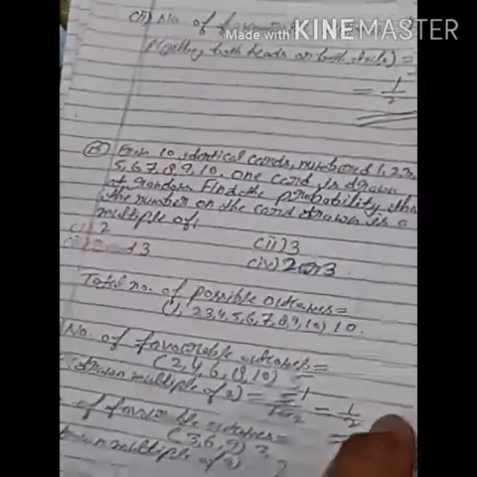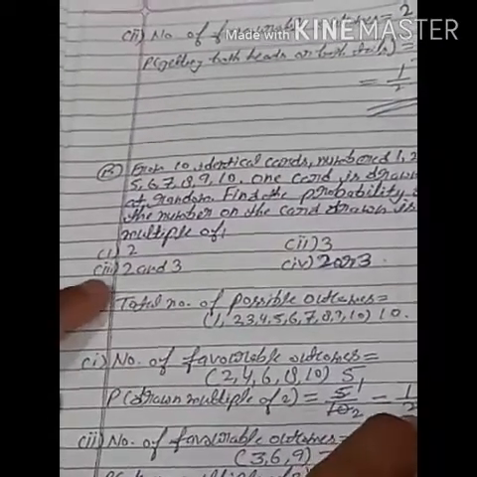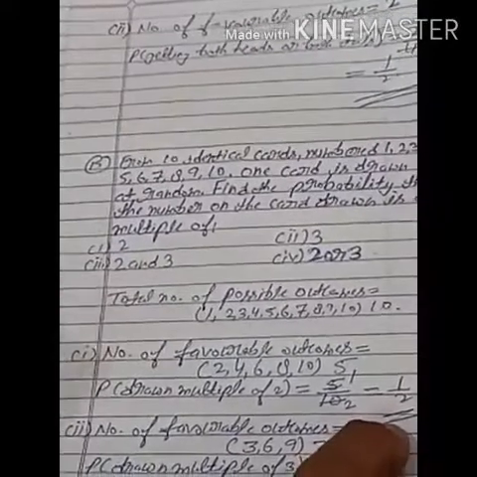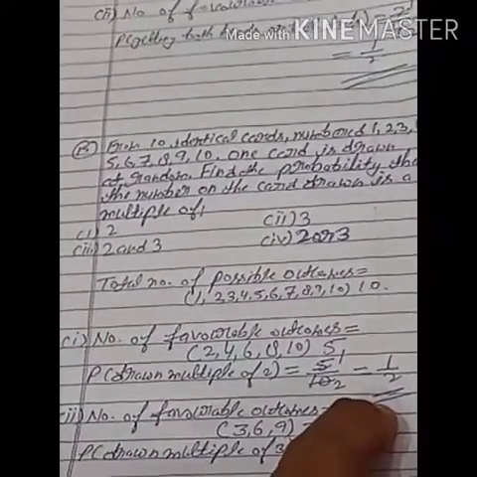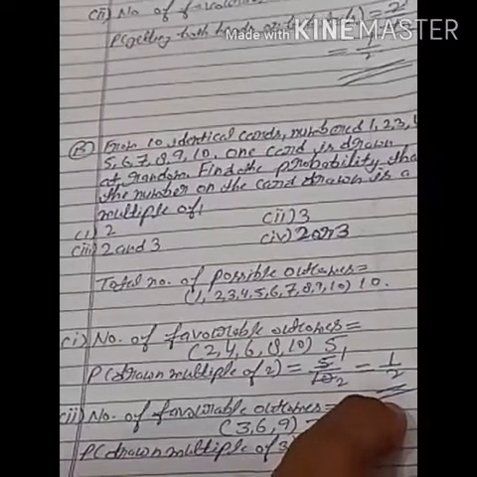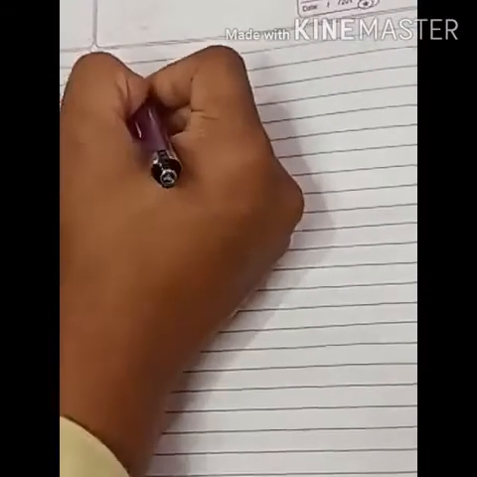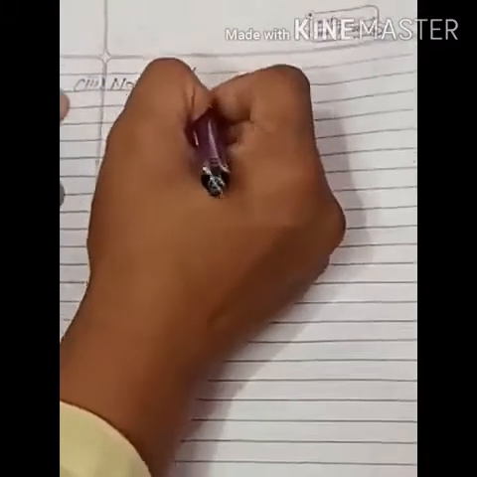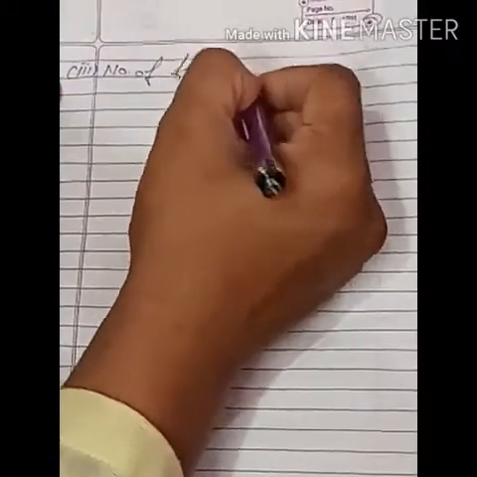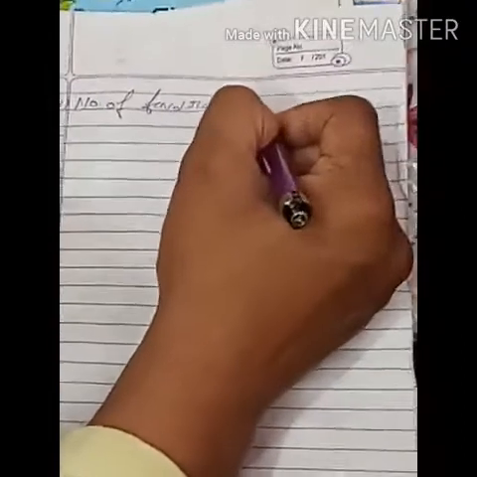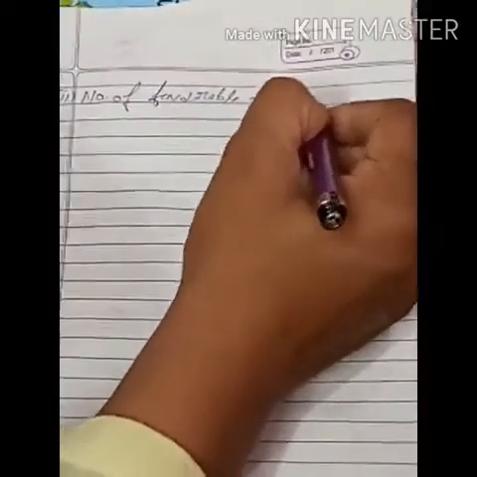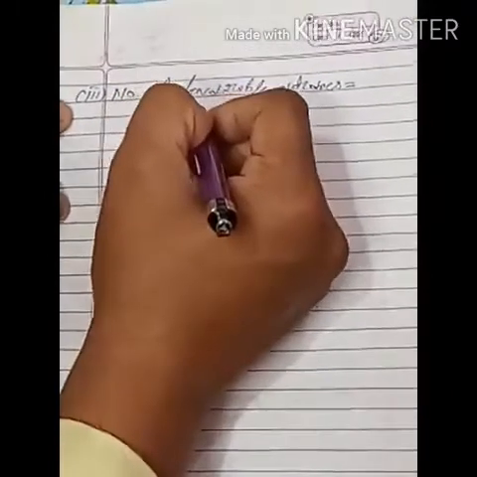Now students, move to the third part. The third part is a multiple of 2 and 3. So it means we will take the numbers which are multiples of both 2 and 3. So students, in the third part, the number of favorable outcomes is equal to, so first is 1.